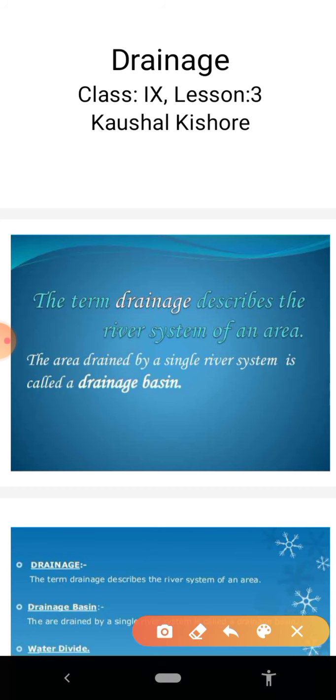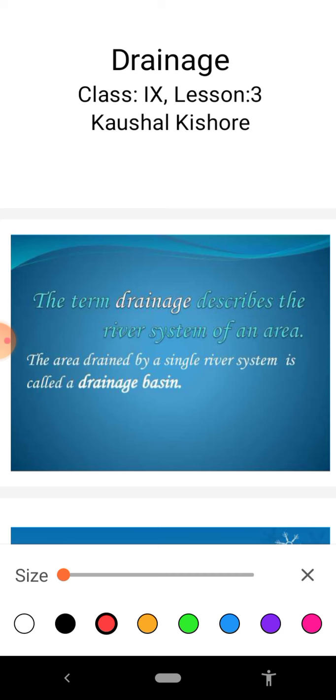Now let us discuss another important geographical term, that is drainage basin. You might have studied in junior classes also about a river basin. An area drained by the main river and its tributaries is known as a river basin, or you can call it a drainage basin.